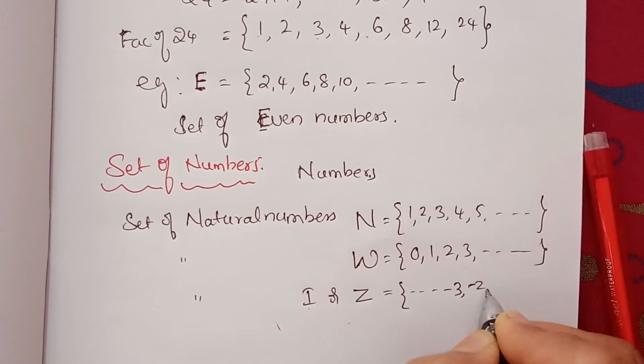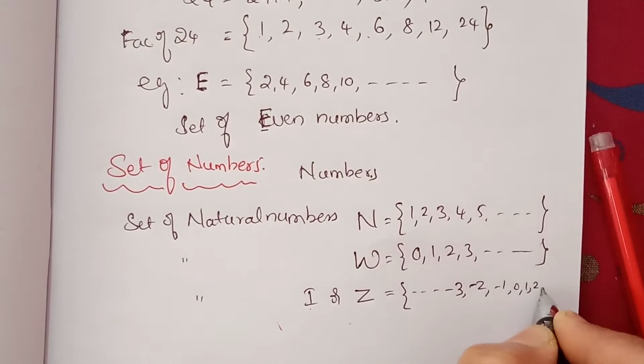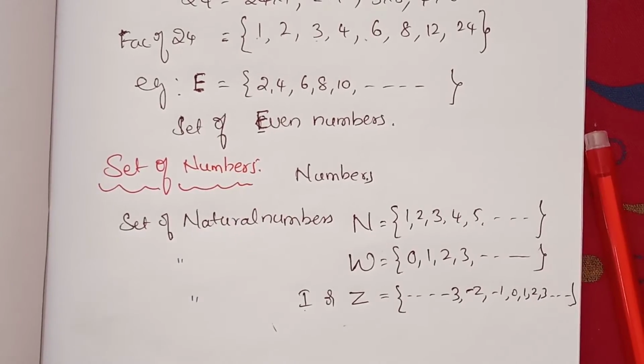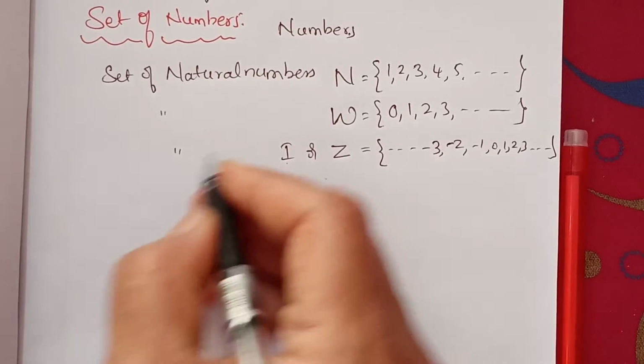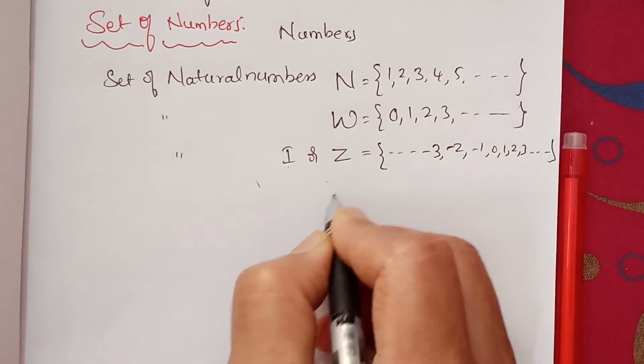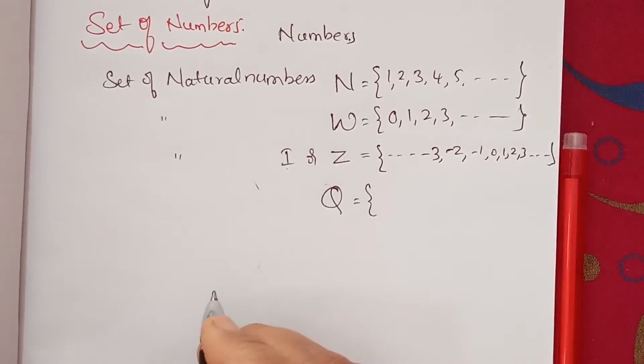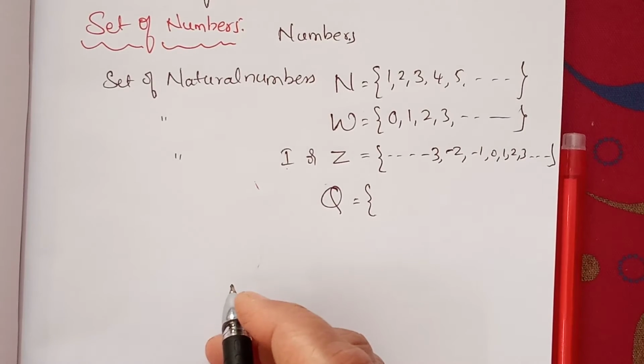-3, -2, -1, 0, 1, 2, 3, and so on. These are integers. Next, the set of rational numbers. Rational numbers are denoted by capital Q.